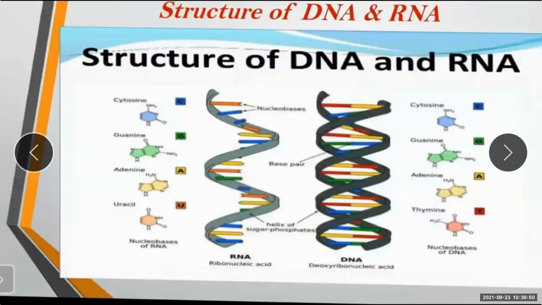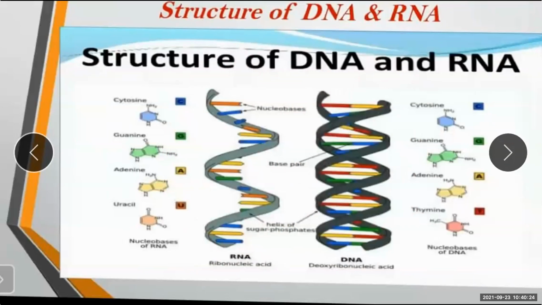The structures of DNA and RNA are almost similar to each other. But DNA is a double helical structure and RNA is single stranded.